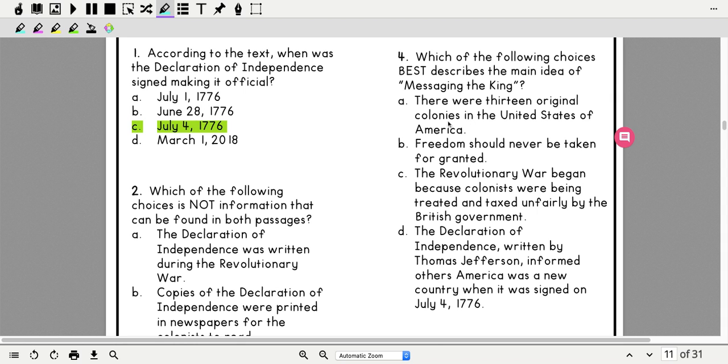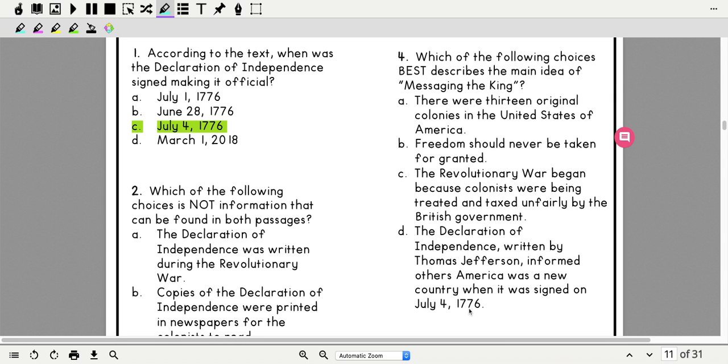So it says, A, there were 13 original colonies in the United States of America. B, freedom should never be taken for granted. C, the Revolutionary War began because colonists were being treated and taxed unfairly by the British government. Or D, the Declaration of Independence, written by Thomas Jefferson, informed others America was a new country when it was signed on July 4th, 1776.